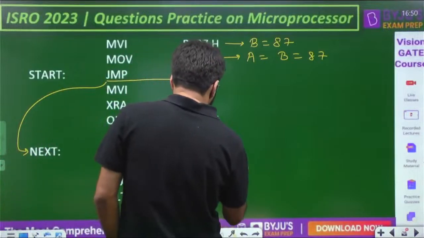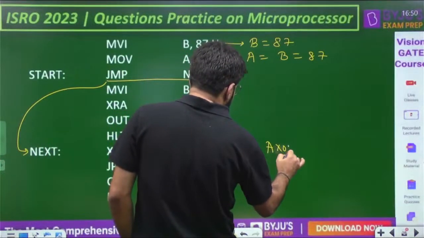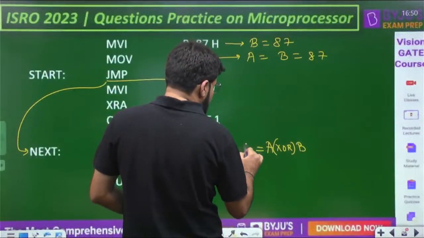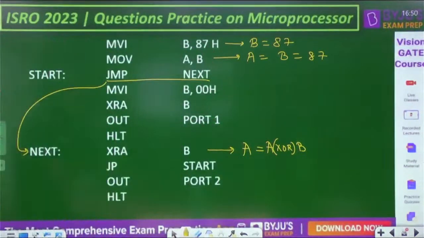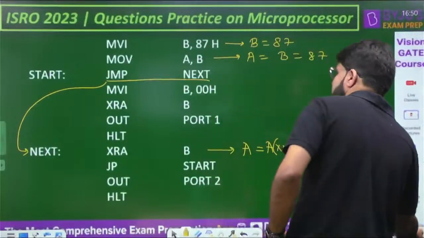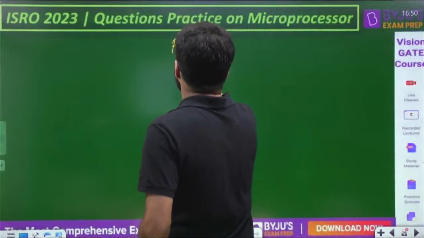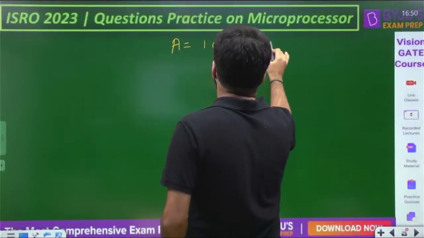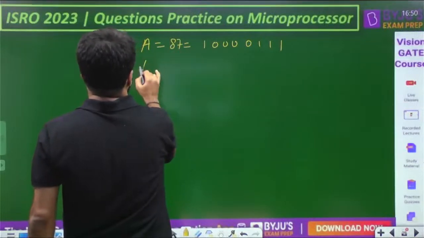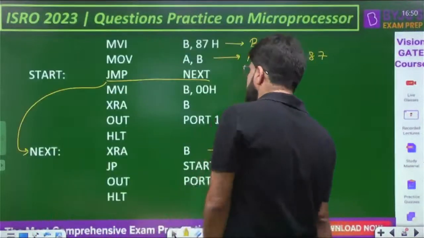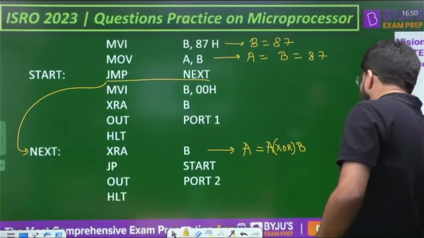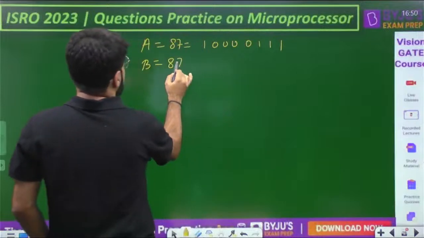So XRA. What is XOR? Already we have seen that it XORs the contents of the given register, which is B, with that of the accumulator by default, and the result is stored back into the accumulator. A = A XOR B. So what is A? 87, that is 10000111 in binary. A contains 87 hexadecimal, and we have to XOR it with the contents of B. And what is there in B? B also contains 87. As of now, A and B both contain 87.